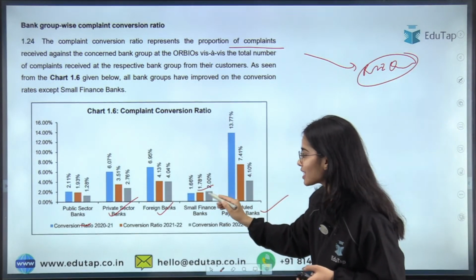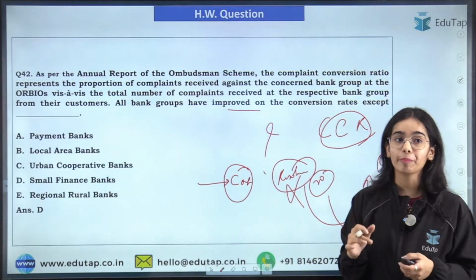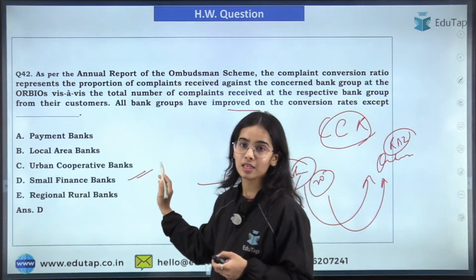But for the small finance banks, it has actually increased. So that's why D is the right answer here.